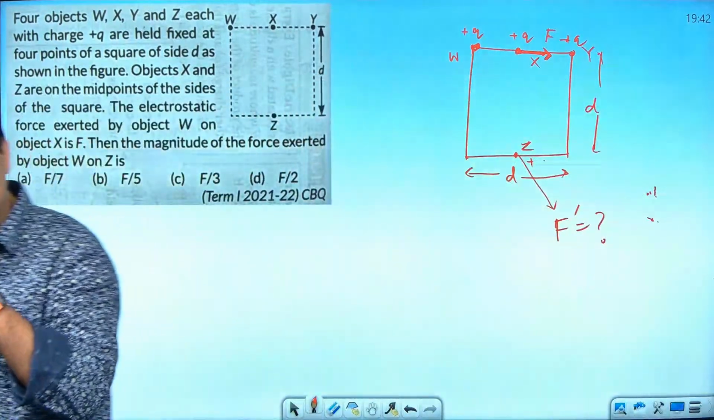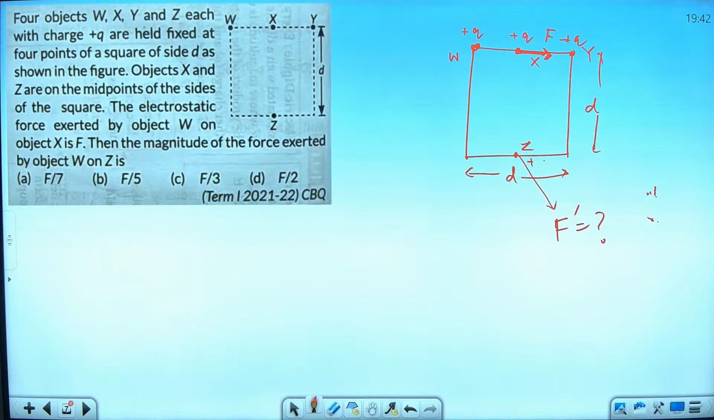Good question. 1 mark only. See, MCQ question. But this question came in the MCQ category of the 21-22 paper.